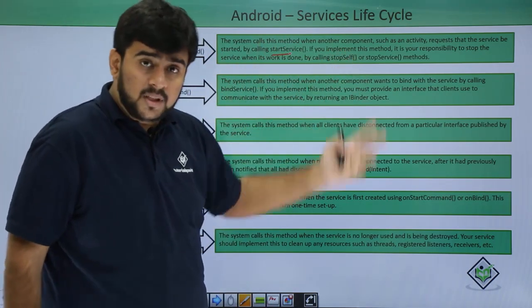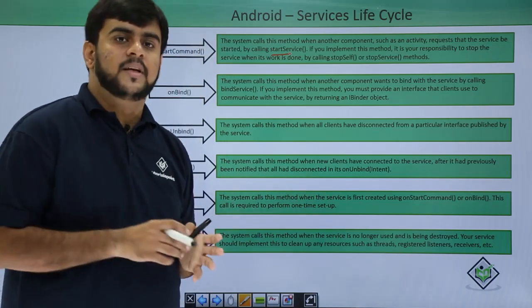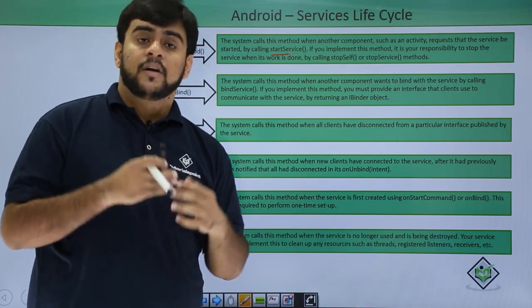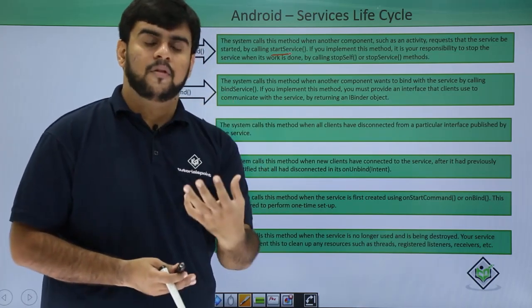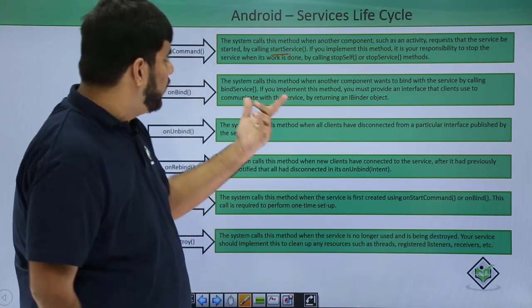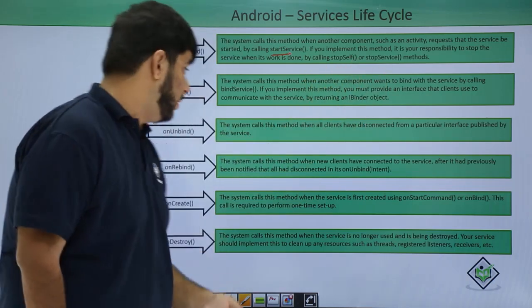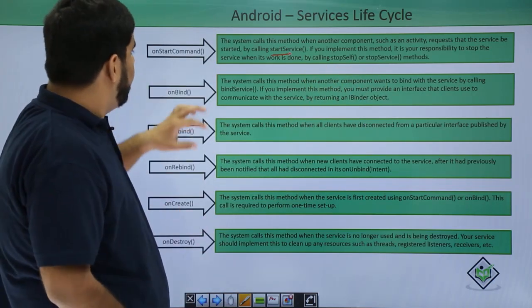If you implement this method, since these services don't destroy themselves, we as developers have to call a function which would be destroying them. So we have two ways of destroying, either by stopSelf or by the stopService method. Then there is onBind.